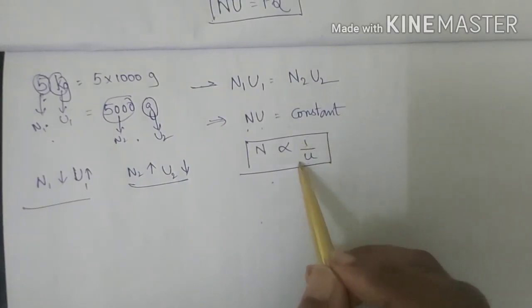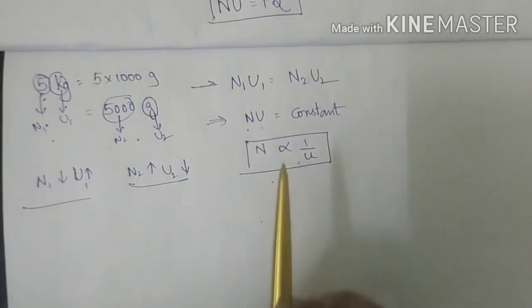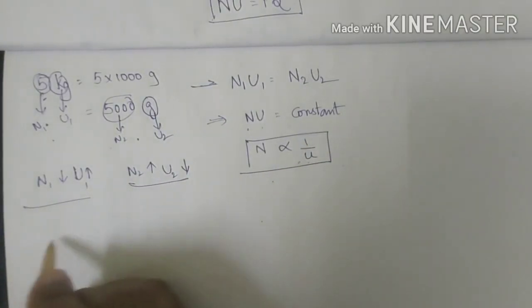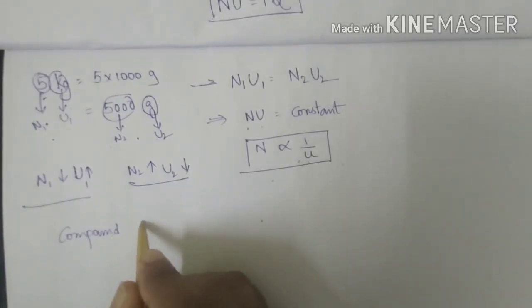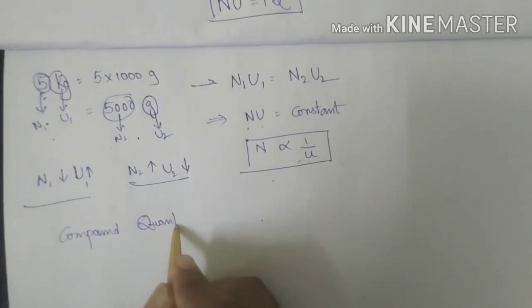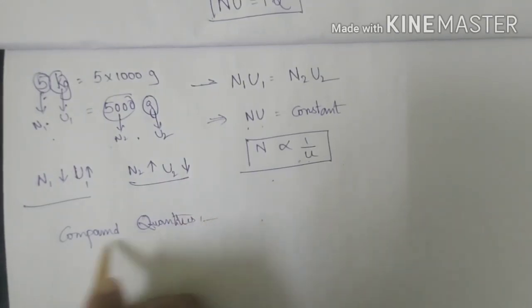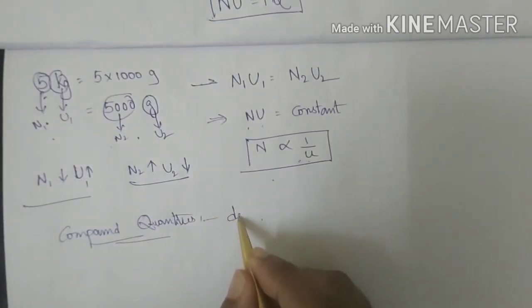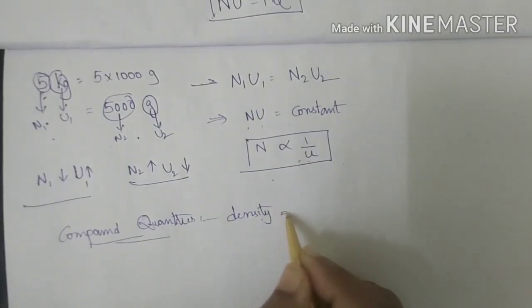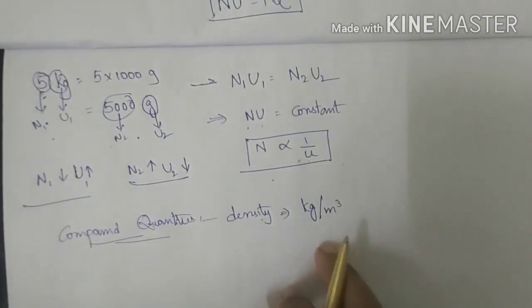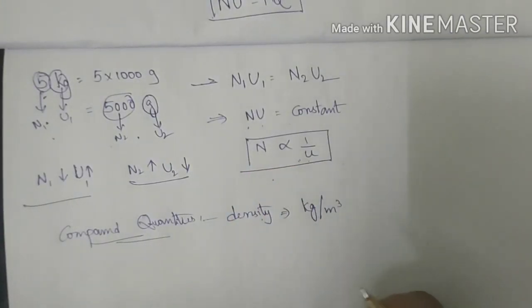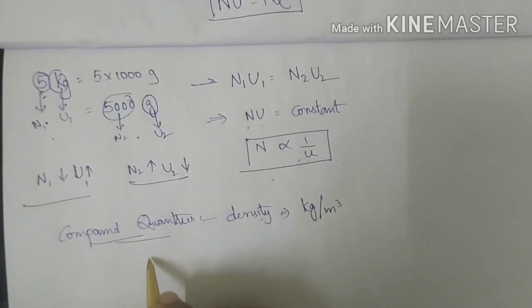However, this condition that N is inversely proportional to U is not applicable to certain quantities called compound quantities. These are a few in number. First example, density, involving kg per meter cube. This is one such quantity where you can't apply the relation N proportional to 1 by U. Let us take one example: 5 kg per meter cube.